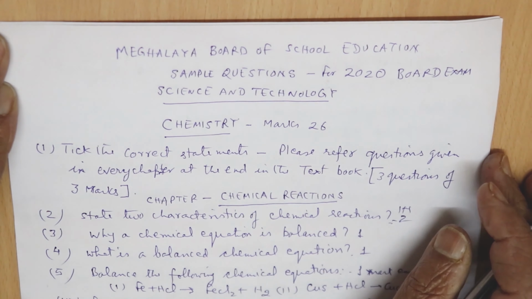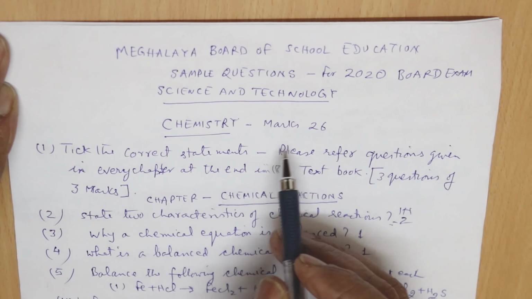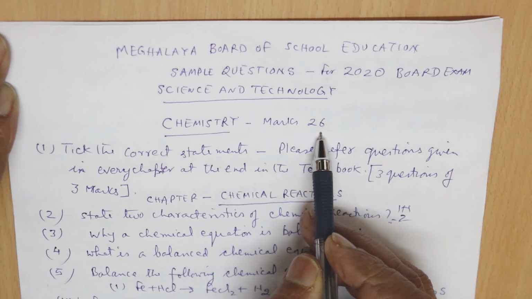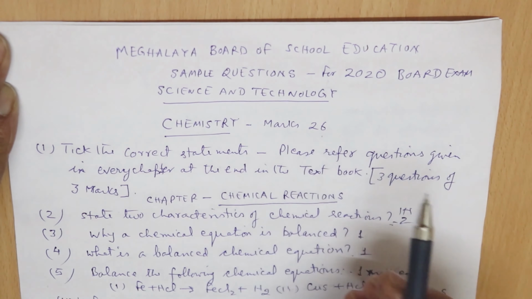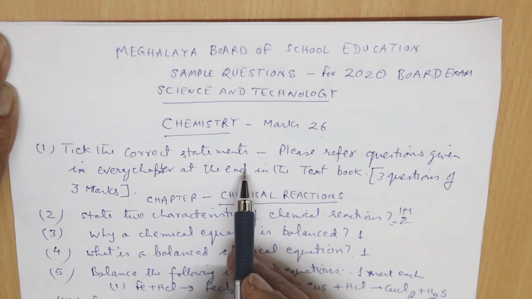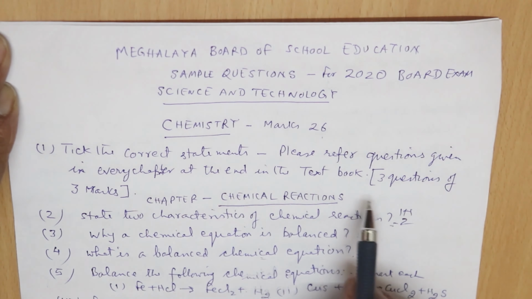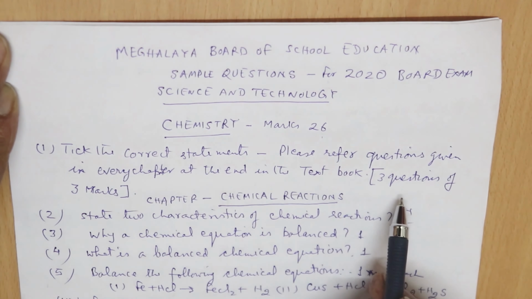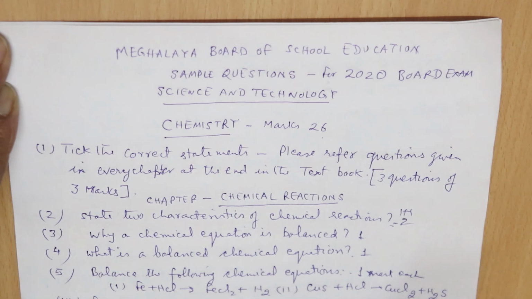So let's start with the chemistry sample questions. You know that chemistry is of 26 marks in the Meghalaya Board of School Education, and here, first of all, you get the correct statement questions. You will be asked in the exam. There will be 3 questions on the correct statement, and it will be 3 questions of 3 marks each.